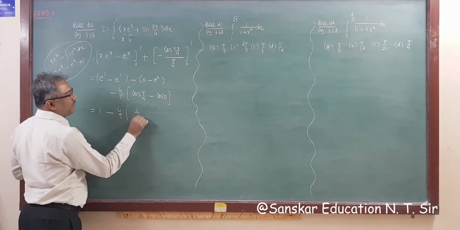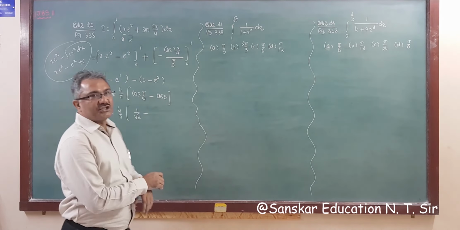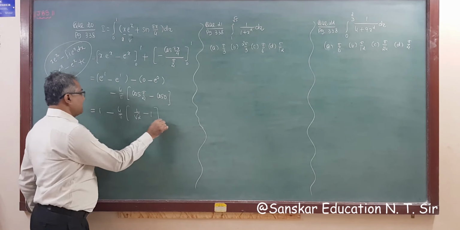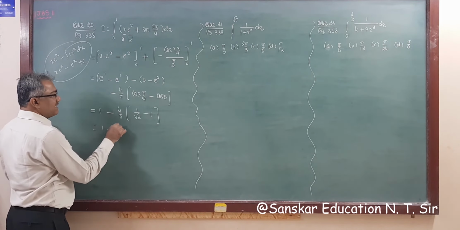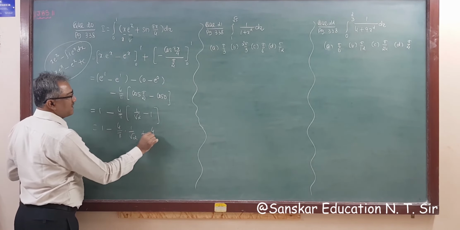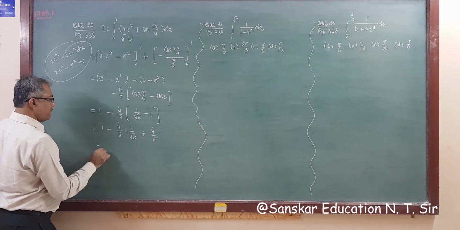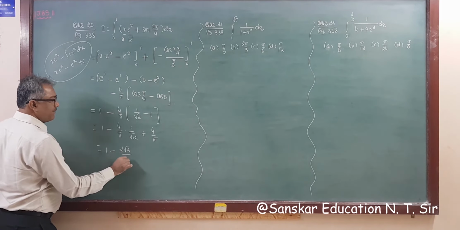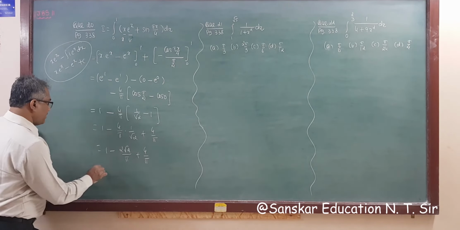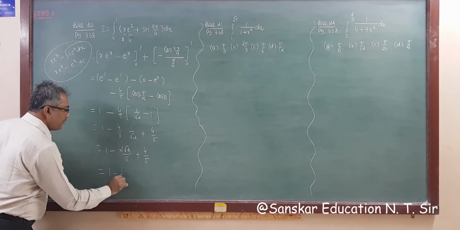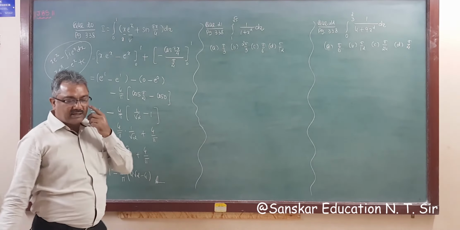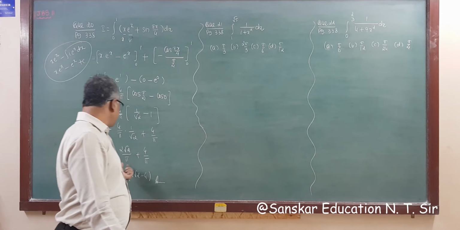Cos pi by 4 is 1 upon root 2, minus cos 0. The value of cos 0 is 1. So this is 1 upon root 2 minus 1. So the answer will be 1 minus 4 by pi into 1 upon root 2, and minus minus plus 4 by pi. So this is 1 minus 2 root 2 divided by pi plus 4 divided by pi, right? Or take minus common and you will write 1 minus 1 upon pi times (2 root 2 minus 4). This is your final answer. I don't know what is given in your textbook, maybe this is given.